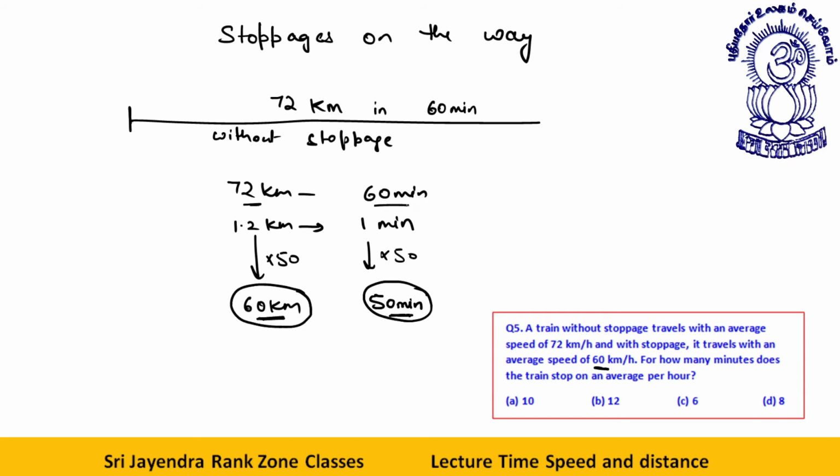72 kilometer in 60 minutes. Instead of 1 hour, it is traveling for 50 minutes. Therefore, the train is stopping. The train can cover 72 kilometer in 60 minutes, but it's covering only 60 kilometer. It takes 50 minutes to cover 60 kilometer. So the train is stopping for 10 minutes per hour. Okay, dear students, let's move to the next one.